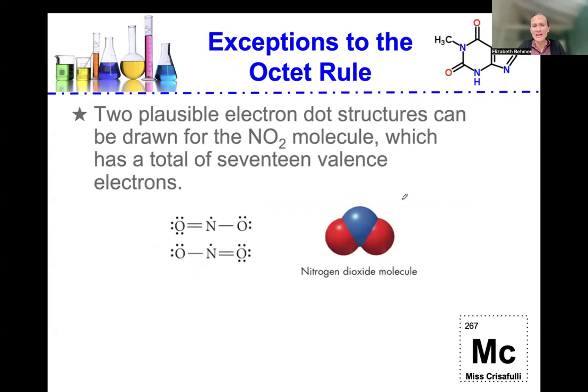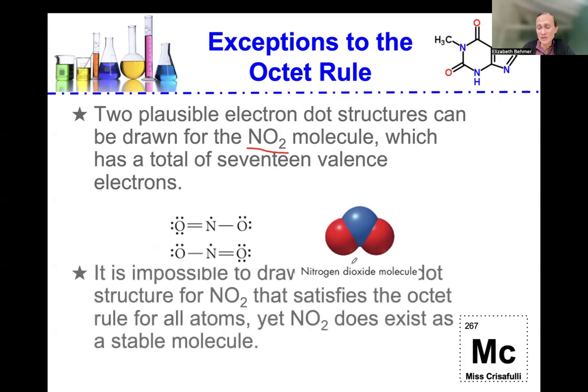Two plausible electron dot structures can be drawn for the nitrogen dioxide molecule. That's NO2, nitrogen dioxide, which has a total of 17 valence electrons. So you can see that it will always have one double bond associated with one oxygen and one single bond associated with the other oxygen, and they'll kind of flip back and forth between the two.